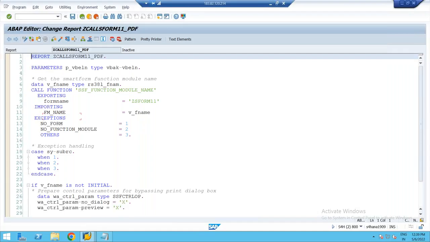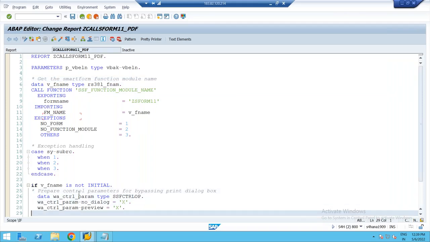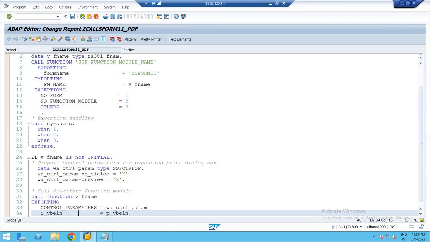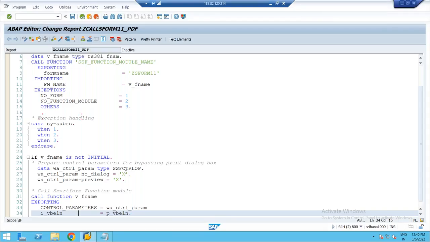Anyway, I copied this program. So see here, first you are getting the smart form function model. Here we are preparing the control parameters now. So as part of control parameters, what is the field we have to set here? Get OTF as part of control parameters. So this is my control parameter.